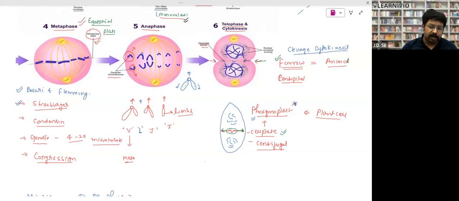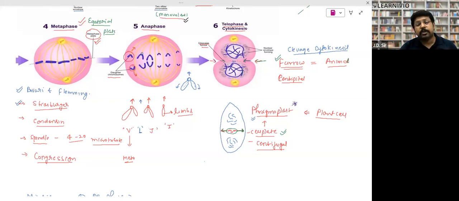And they form the cell plate. Now, what will happen? This cell plate will spread from center to outside, means in centrifugal fashion. When the cell plate reaches the margins, at the cell wall, it will divide the protoplasm into two parts.